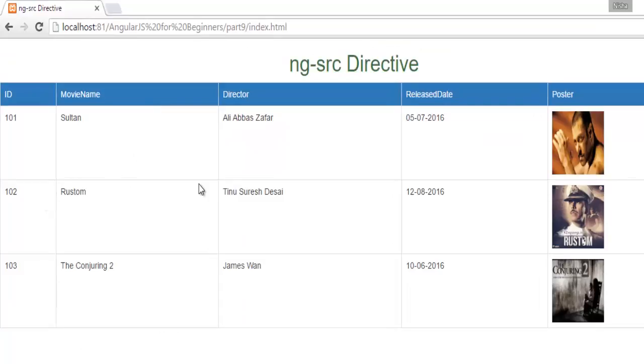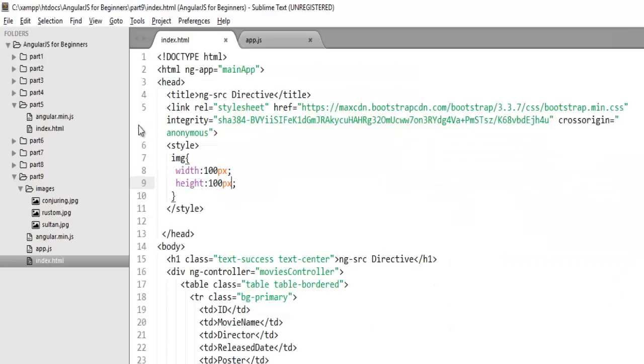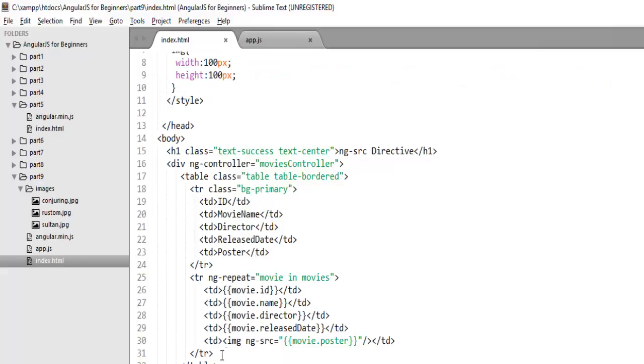Now you can check here, we have fetched movie information from the object where we have the image path, and to bind the image path here with an Angular binding expression we have used the ng-source directive. So it's quite straightforward. If you want to avoid the 404 error that is raised because of a binding expression you are using on the source attribute, you need to use the ng-source directive.